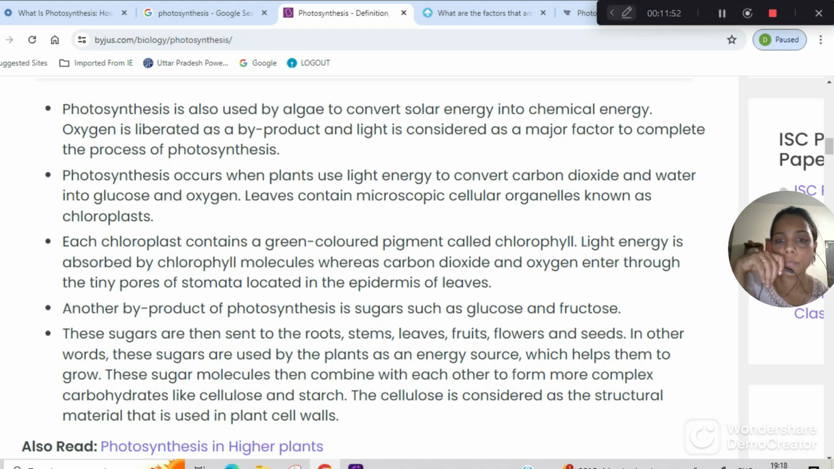And the byproduct of photosynthesis is sugar, such as glucose and fructose. Most fruits consist of fructose. And glucose is present in the form of carbohydrates. Those are present in all the grains, like wheat, rice, millets, whichever grain you eat consists of carbohydrates.